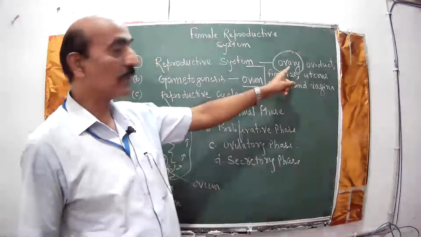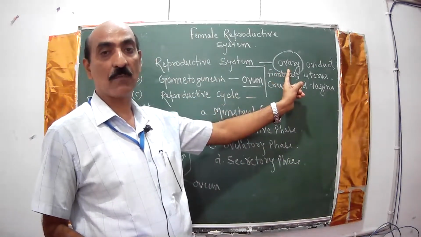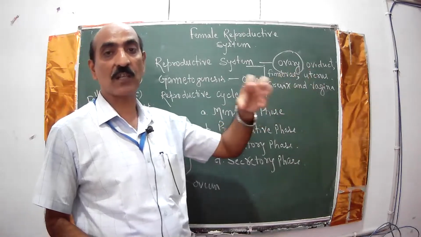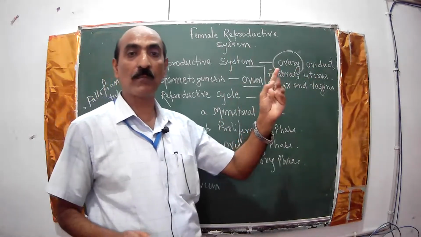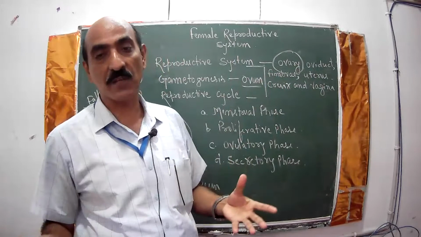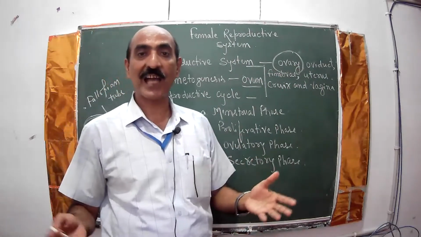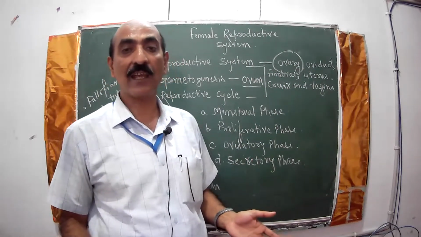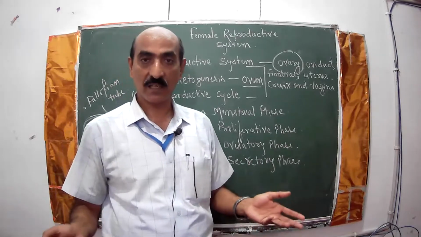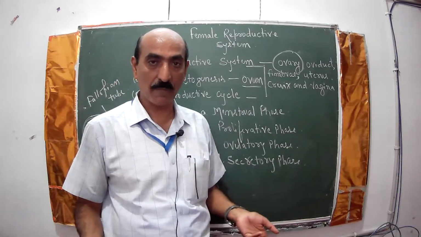So the ovary is the primary reproductive organ responsible for production of ovum, and that ovum after fertilization gets converted into the zygote, and the zygote further develops as a child, fetus, through embryonic development.